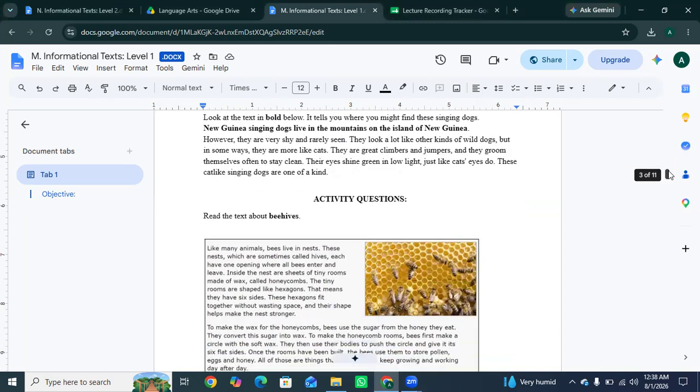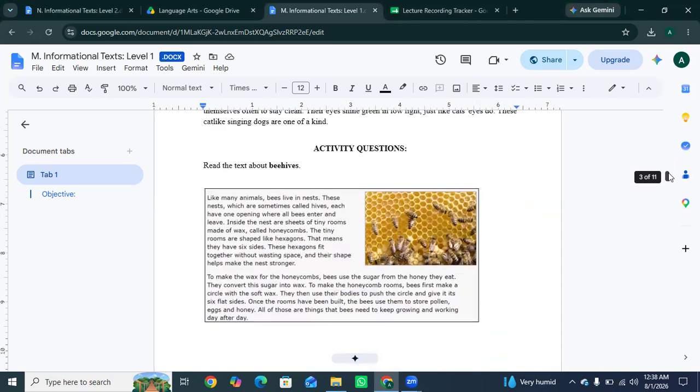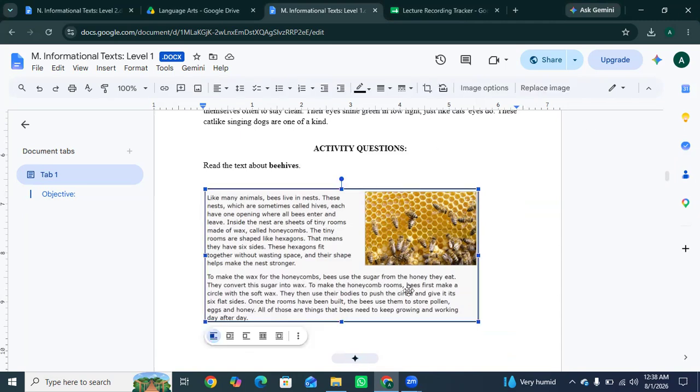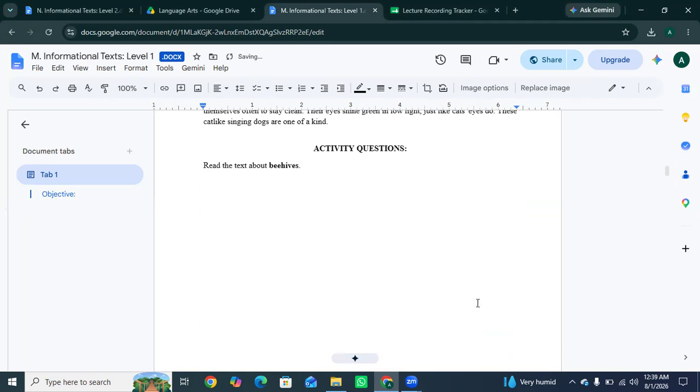The next one is read the text about beehives. Read this, then I will explain you.